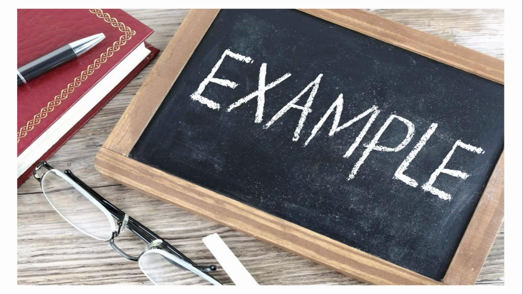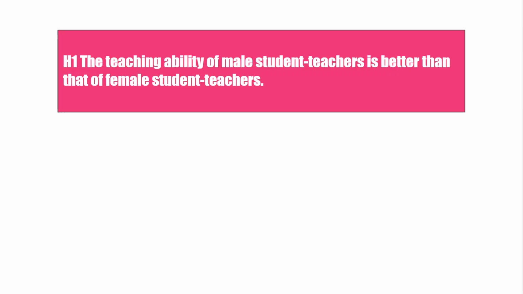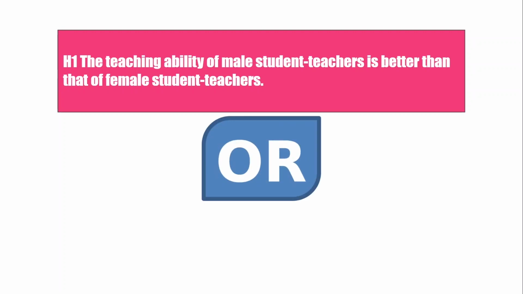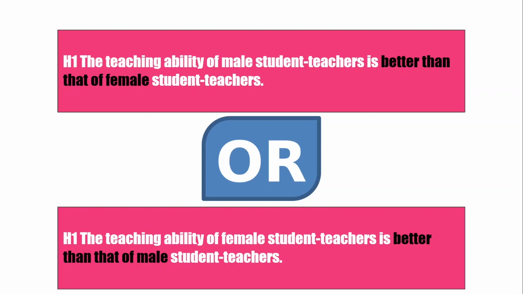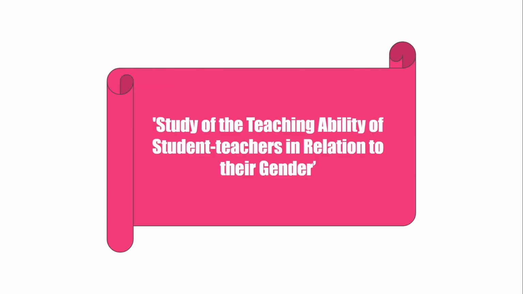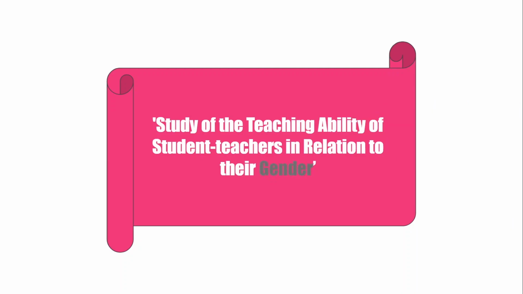Let's try to understand these types with the help of an example. Study of the teaching ability of student teachers in relation to their gender. Directional hypothesis can be formulated with reference to this title, like: the teaching ability of male student teachers is better than that of female student teachers, or the teaching ability of female student teachers is better than that of male student teachers. In both the hypotheses, the teaching ability of one is expected to be better than that of the other. Thus, both the hypotheses show some result of research in favor of the fixed variable. Here, teaching ability is a variable trait under the study and gender is an independent variable.